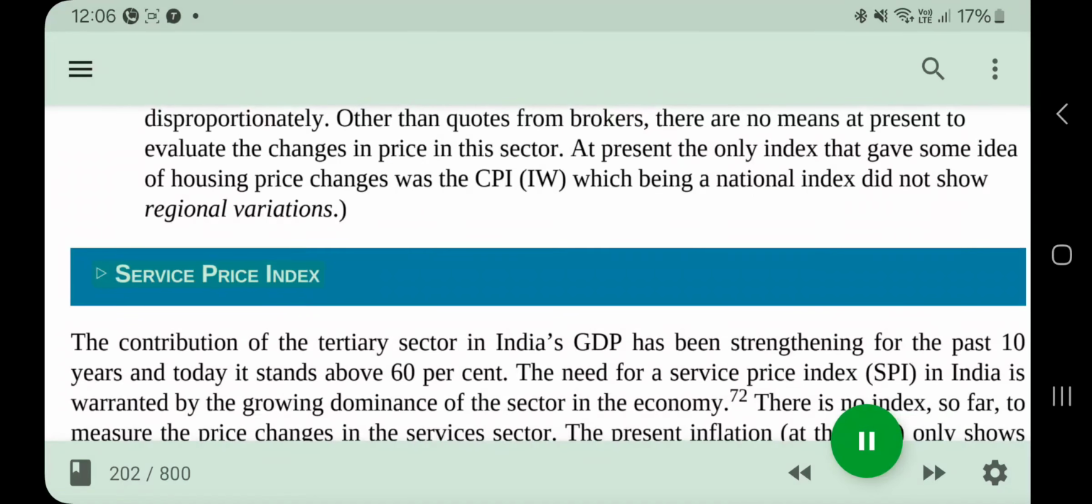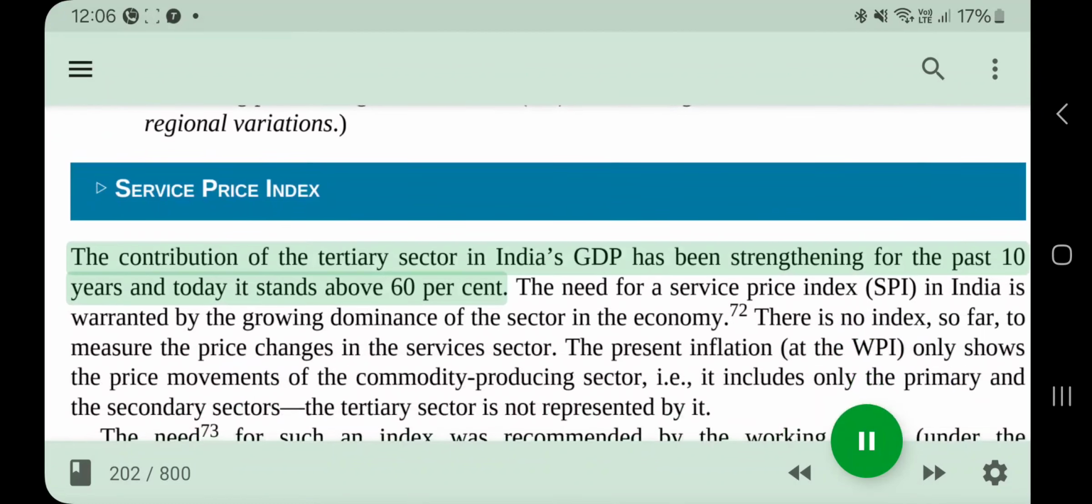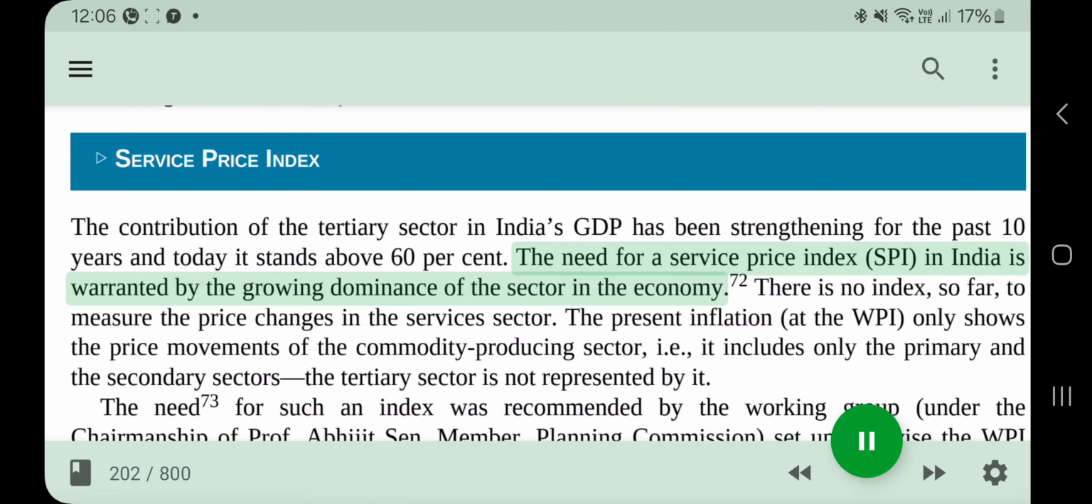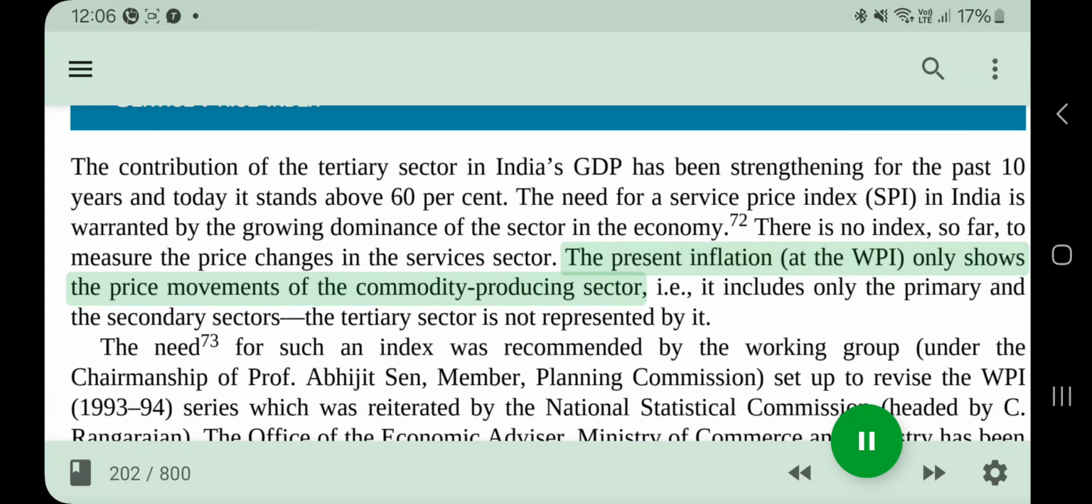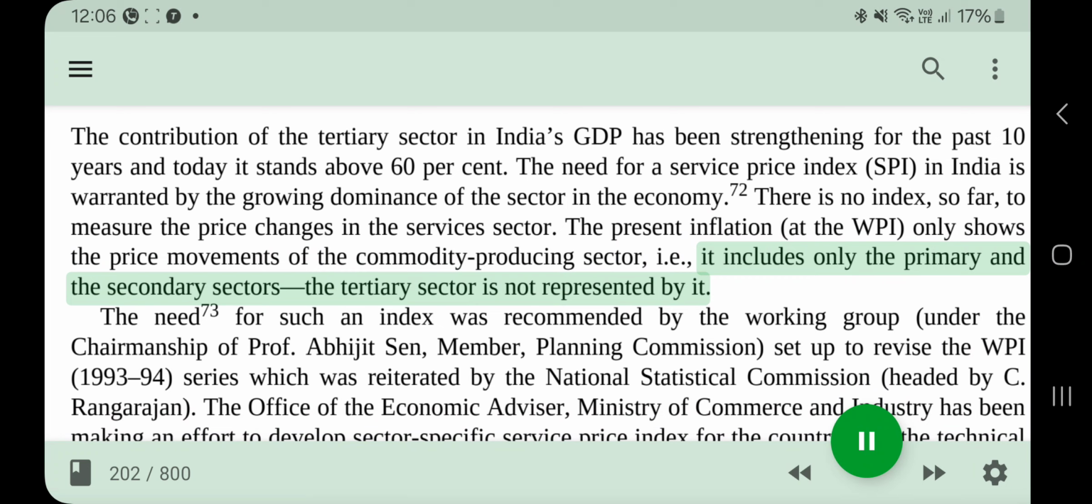Service Price Index. The contribution of the tertiary sector in India's GDP has been strengthening for the past 10 years and today it stands above 60%. The need for a service price index, SPI, in India is warranted by the growing dominance of the sector in the economy. There is no index, so far, to measure the price changes in the services sector. The present inflation, at the WPI, only shows the price movements of the commodity producing sector, i.e., it includes only the primary and the secondary sectors; the tertiary sector is not represented by it.